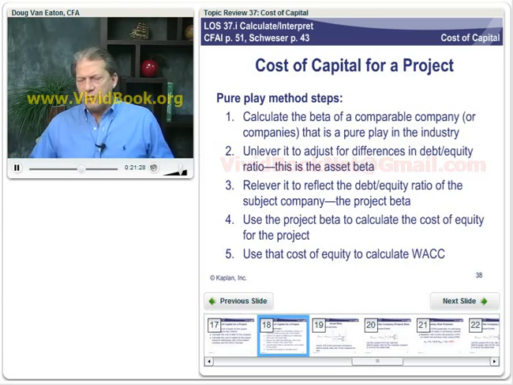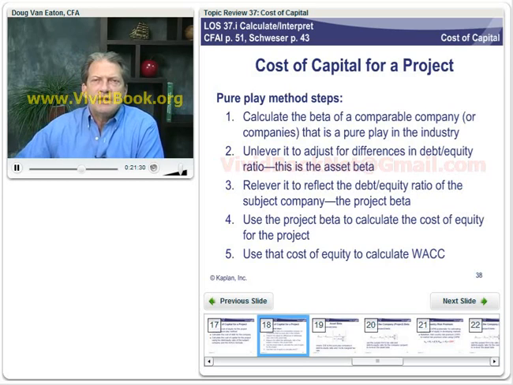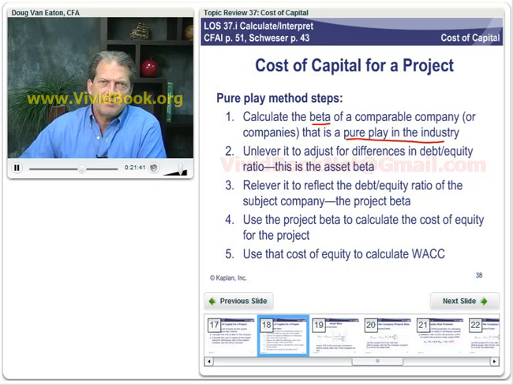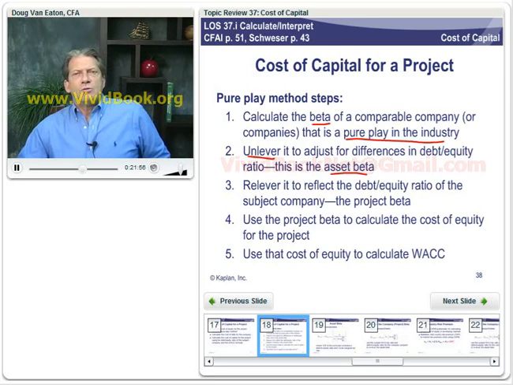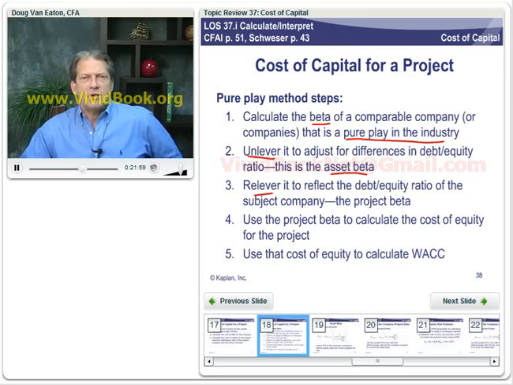So let's go through those steps one more time. Calculate the beta of a comparable company, or some group, that is a pure play in the industry we want to examine because that's where our project is. Then unlever this beta to adjust for differences in debt to equity ratios. This is sometimes called the asset beta. And then re-lever it to reflect the debt equity ratio of our company.